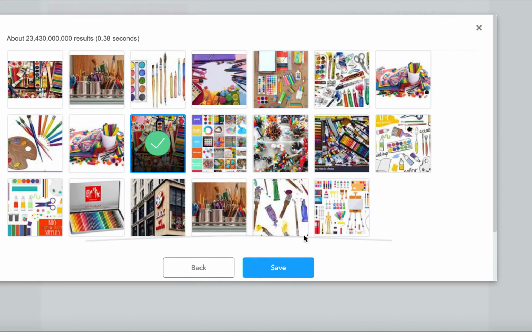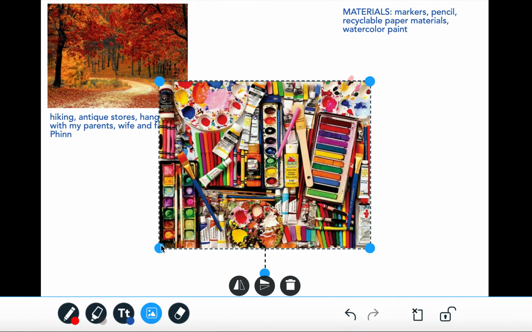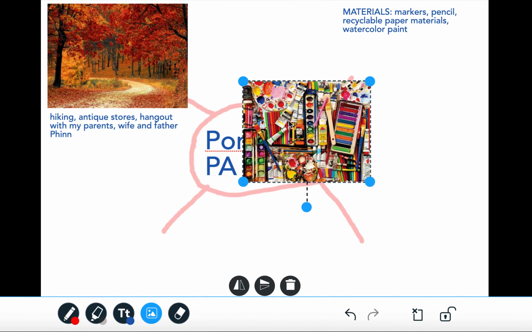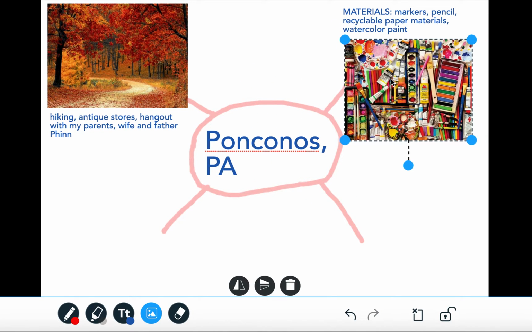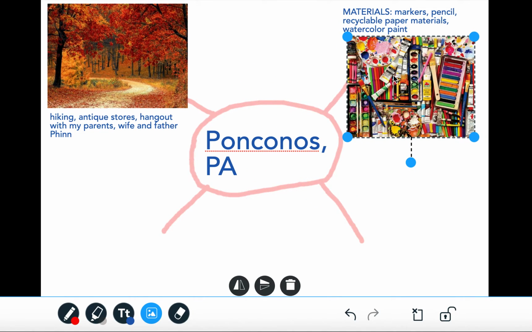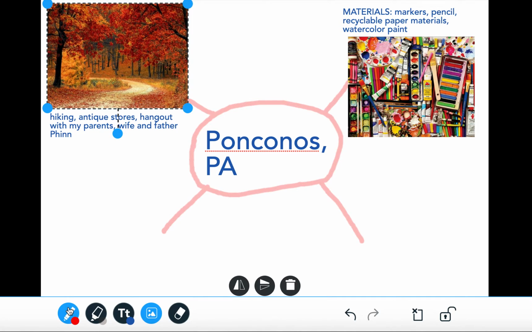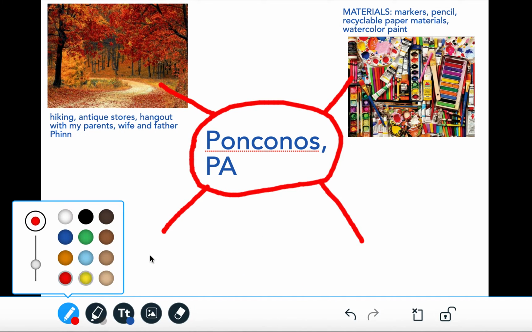I kind of like this one. I'm going to squeeze this down so I know where my materials will go. Okie doke. All right, so we have the Poconos as the center, things I want to discuss in the map and show, and the materials that I'm going to use.